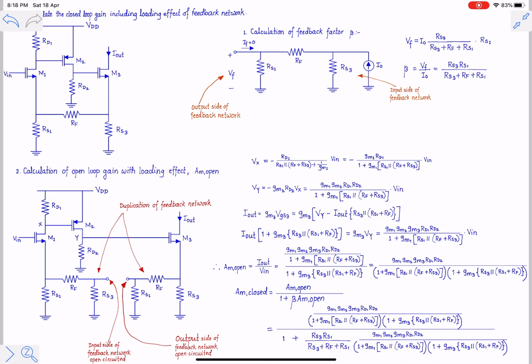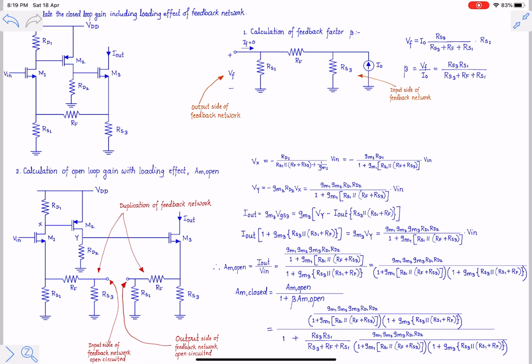Again I am repeating that if the input side of the feedback network is connected in series with the output side of a feed forward amplifier in duplication, on the input side of the feed forward amplifier, the input side of the feedback network should be open circuited. If it is connected in parallel, then the input side of the feedback network should be short circuited.